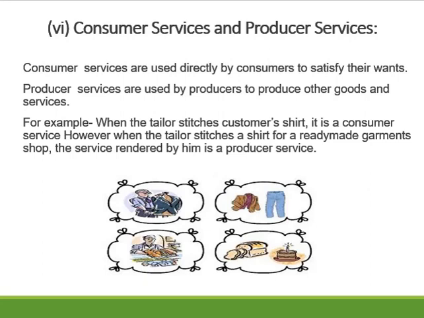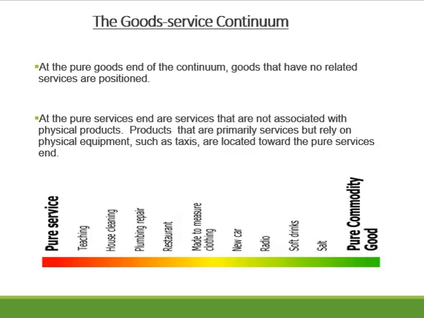Now let's understand what we mean by the goods and services continuum. The goods and services continuum enables marketers to see the relative goods and services composition of the total product. A product's position in the continuum in turn enables marketers to spot opportunities. In the goods and services continuum, there are two ends, the pure goods end and the pure services end.